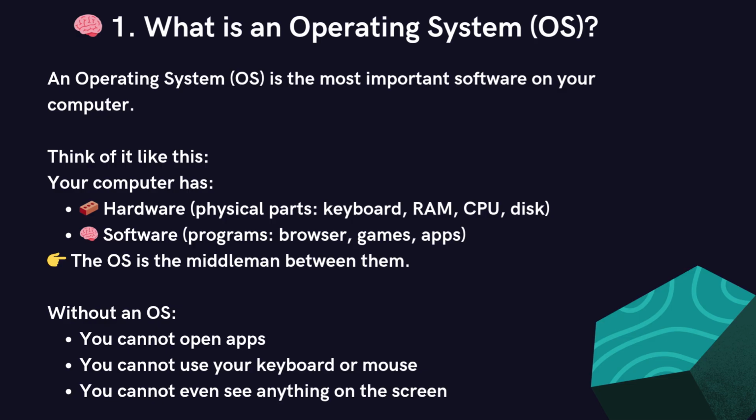So a simple way to understand it is this. The operating system is like the brain of the computer. It controls everything and makes sure all parts work together smoothly. Some common operating systems you might have heard of include Windows, Linux, and Mac OS. Each one works a little differently, but they all serve the same core purpose.